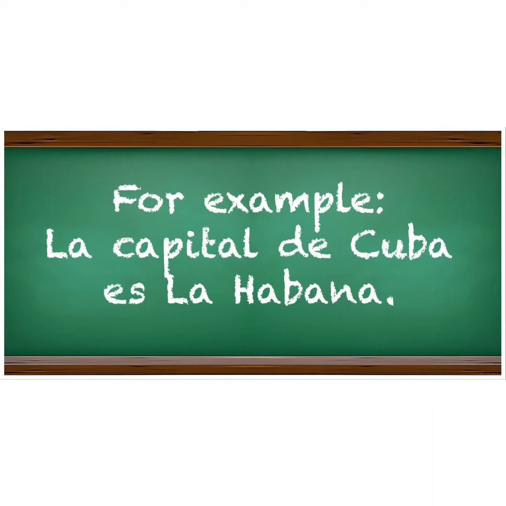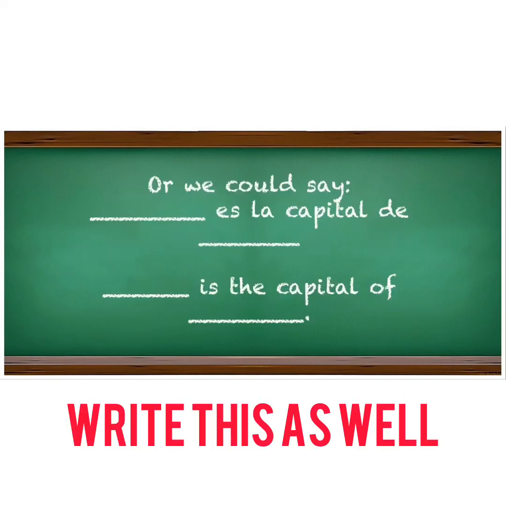Bueno, so that's just one method. So la capital de, followed by the country, es, then you put the capital. Or we could start off with the name of the capital. So for example, Kingston is the capital of Jamaica. So in Spanish we would say dash es la capital de, then you put the country, meaning dash is the capital of whichever country it is.